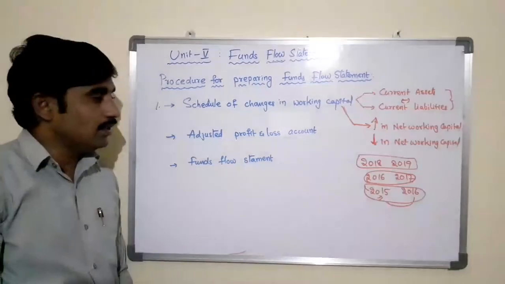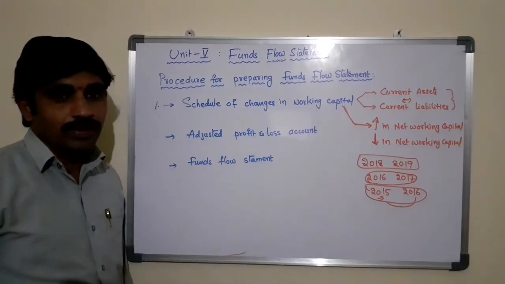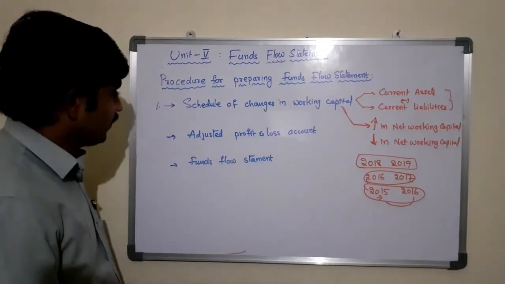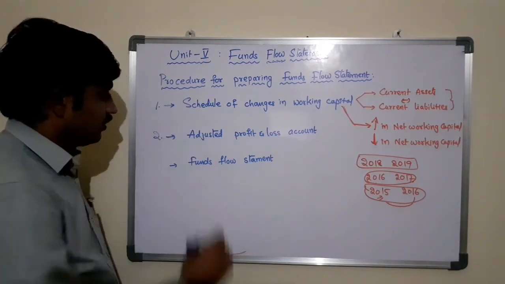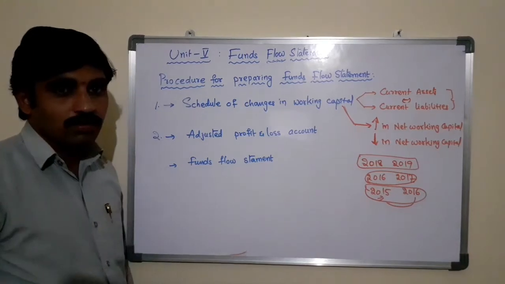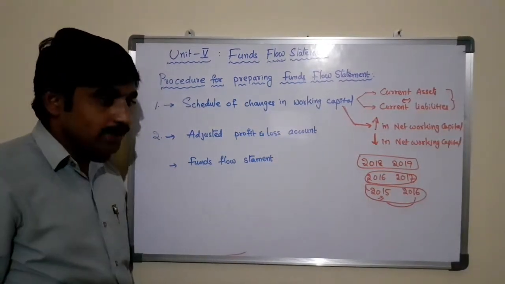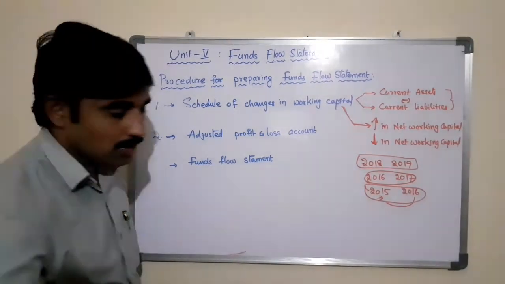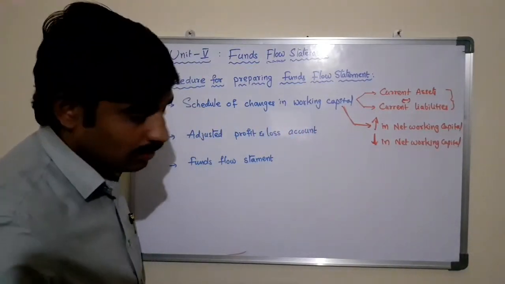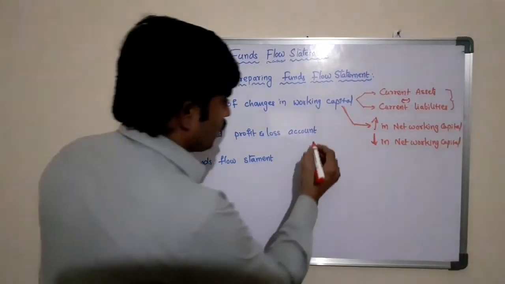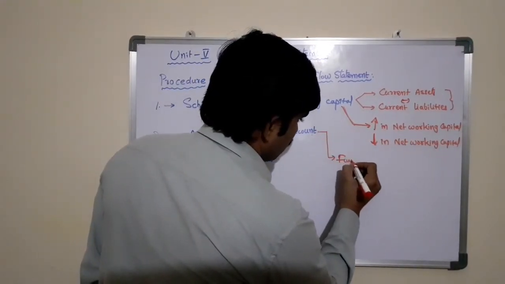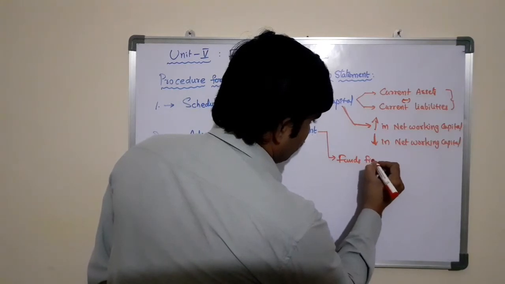The second one is the adjusted profit and loss account. The second statement that we need to prepare is the adjusted profit and loss account. This adjusted profit and loss account is used to determine funds from operations or funds loss in operations.